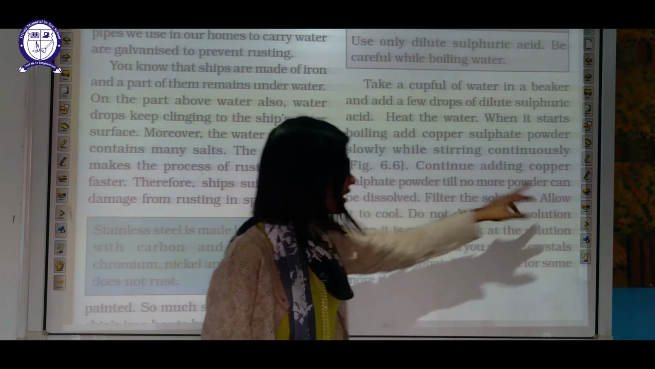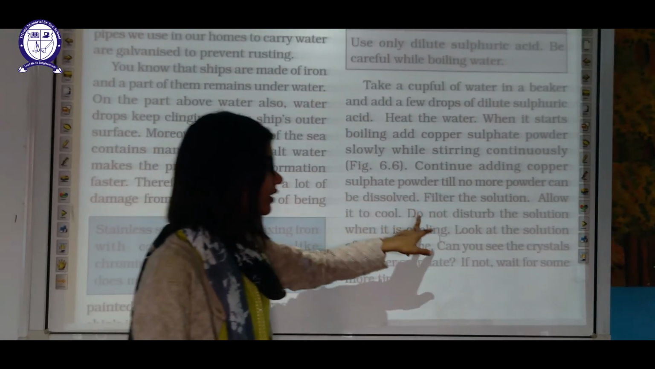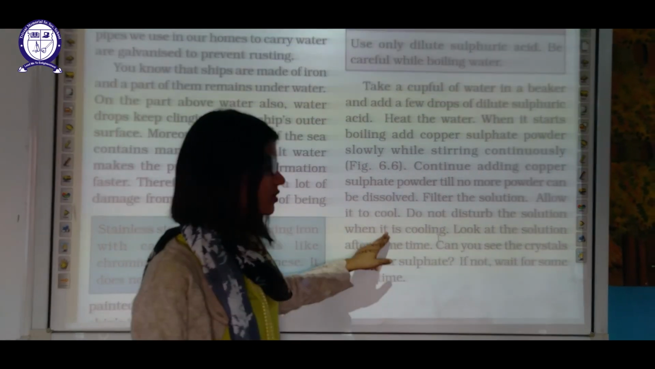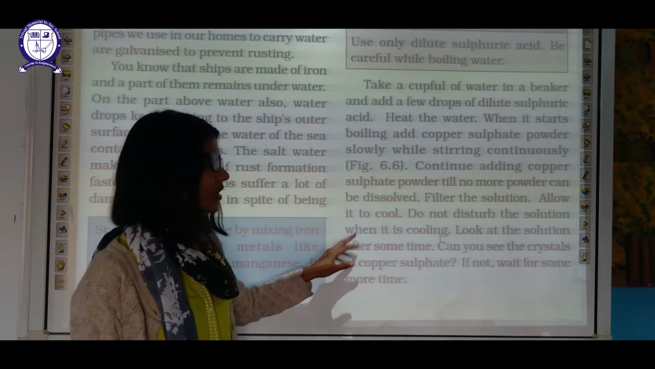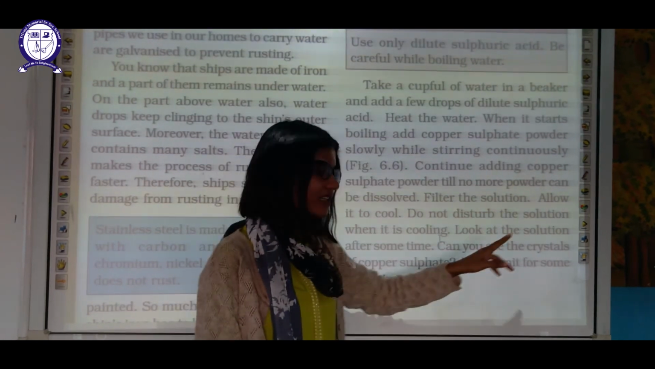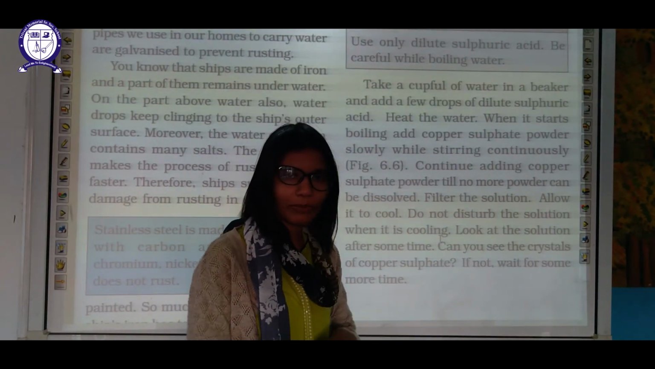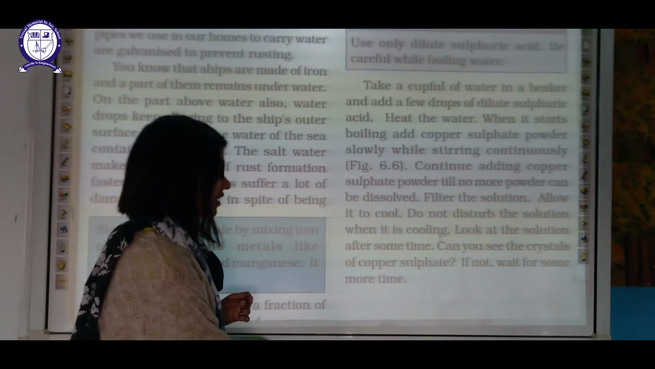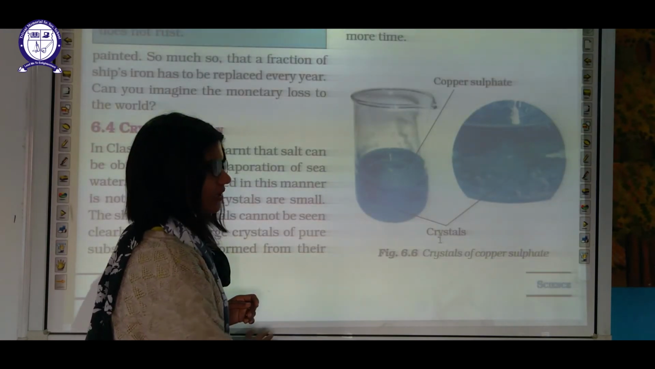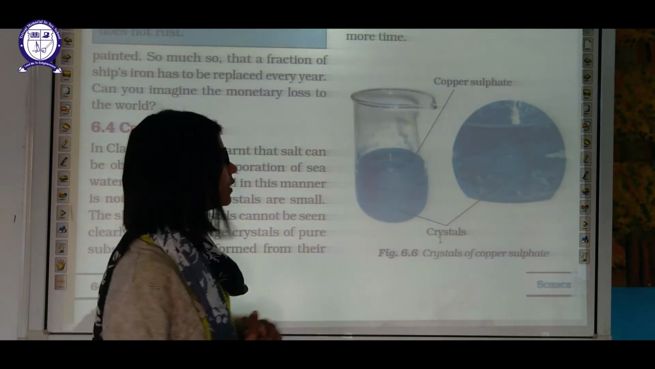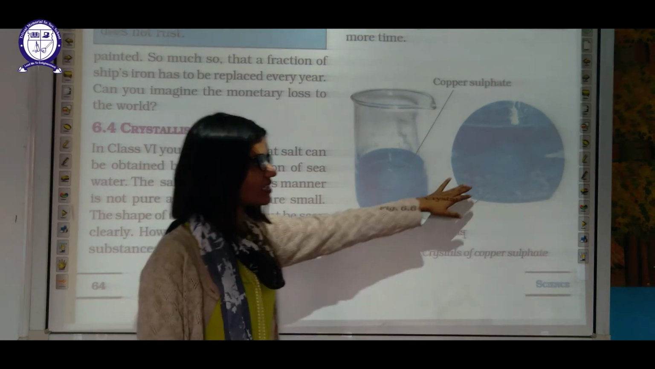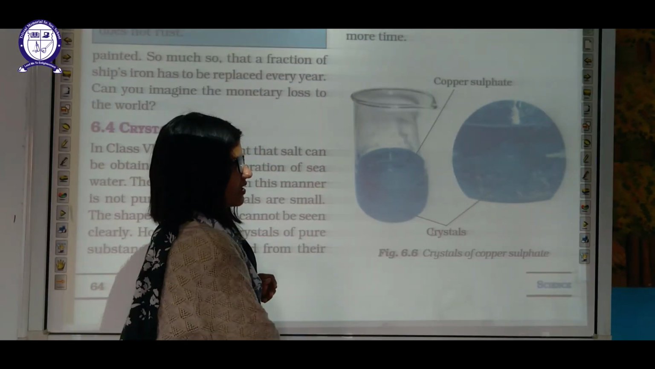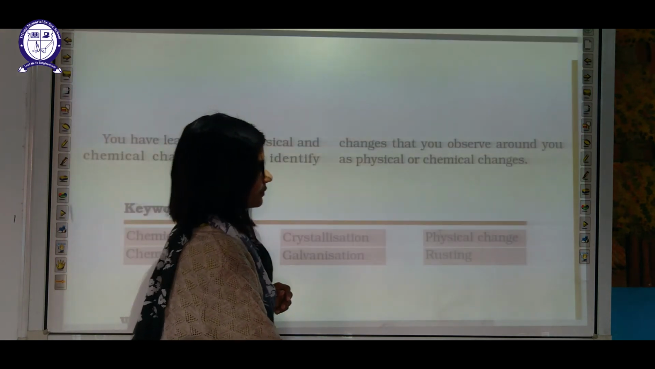Now filter this solution, allow it to cool down. Do not disturb the solution when it is cooling. Okay, look at the solution after some time. Now you can see the crystals on the filter paper. Okay, you have to wait for at least 24 hours to get the crystals settled on that paper. This is the picture which is demonstrating to us the crystals of copper sulfate.